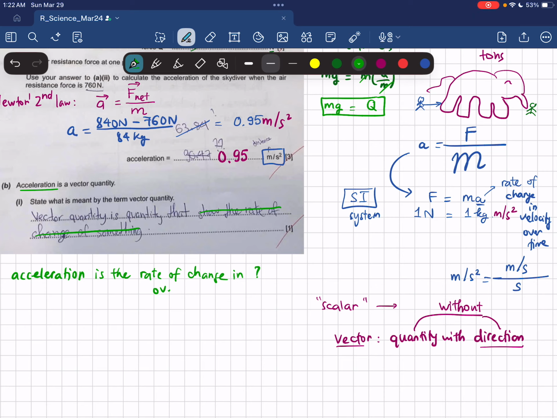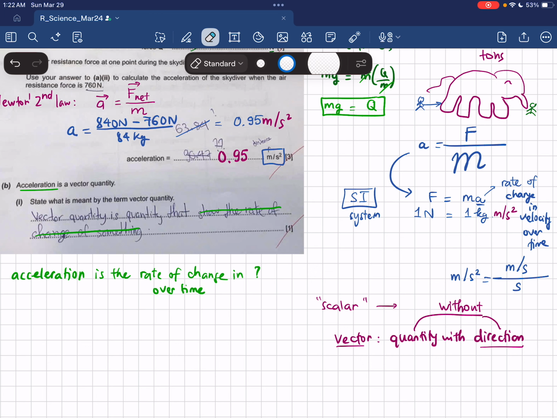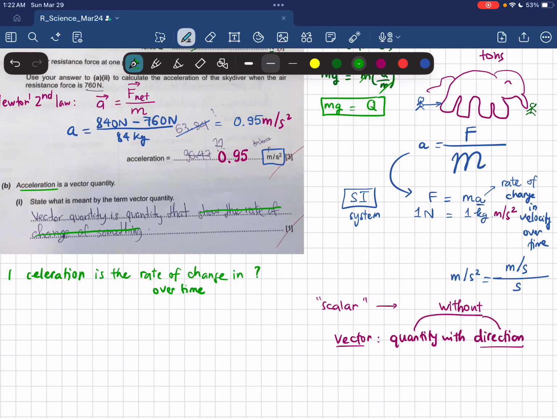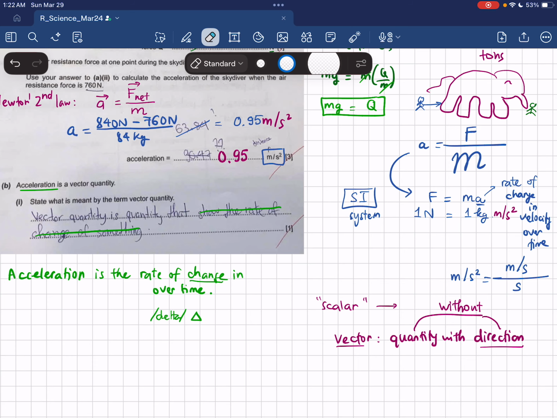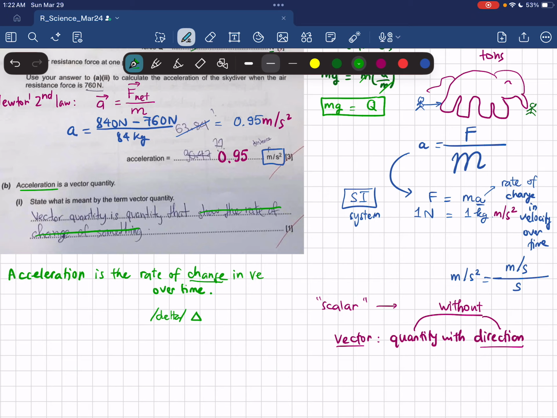Over time. If we are defining, then this one should be capitalized to make it into a sentence. So in physics, change can be symbolized by delta. It looks like a triangle, but it is pronounced delta because it's a Greek letter. Do you remember what is the something here? Yeah, that's right. That's the velocity.